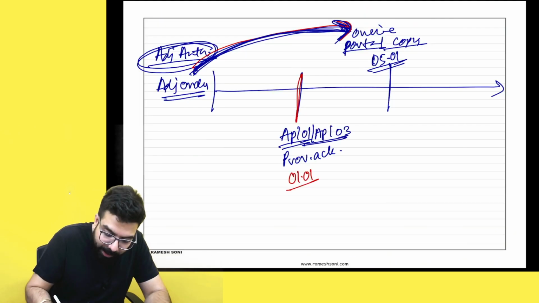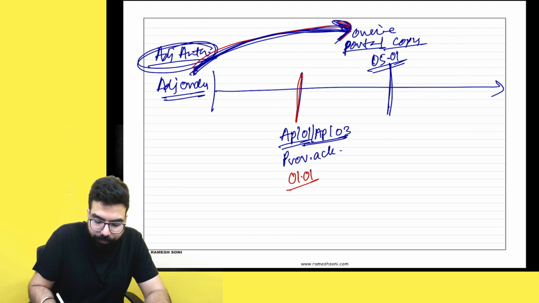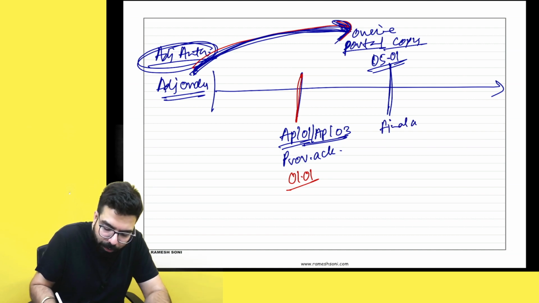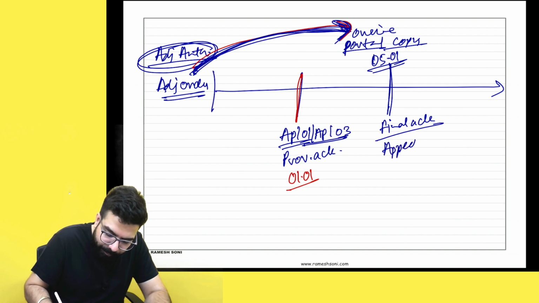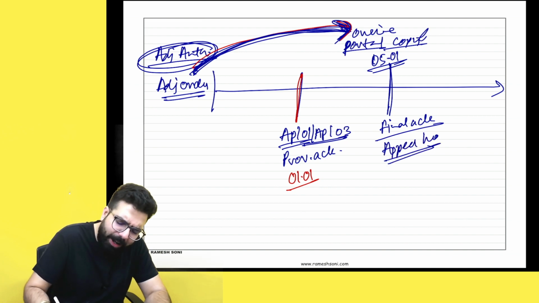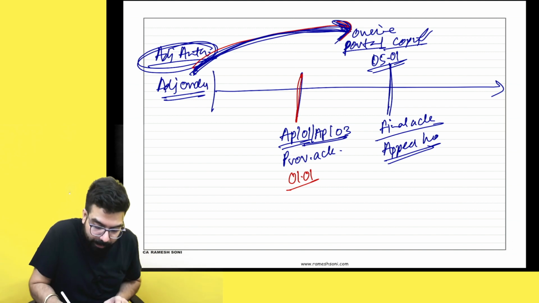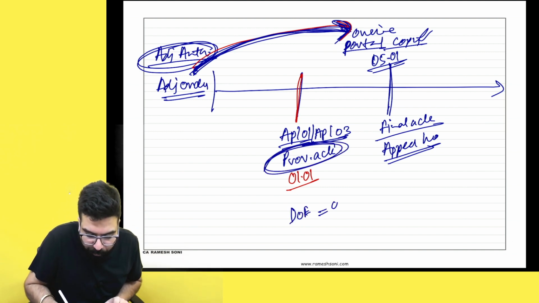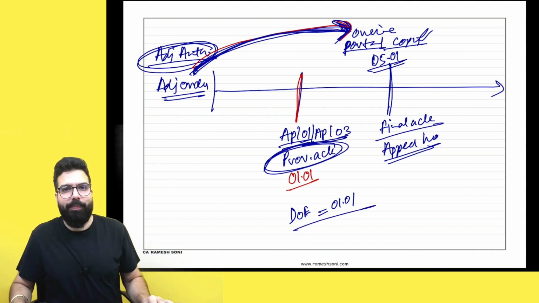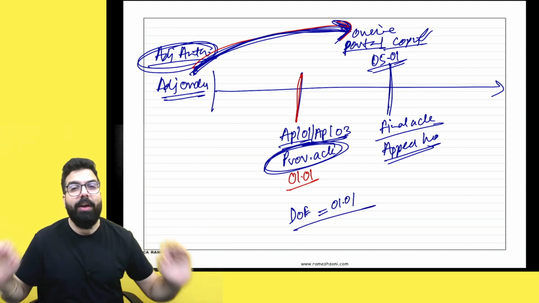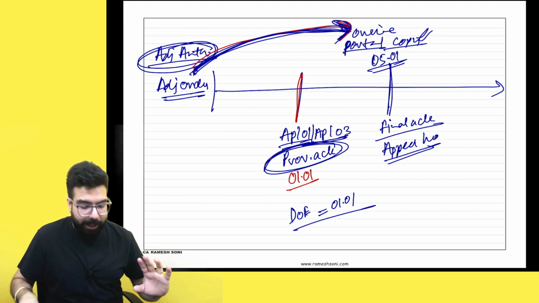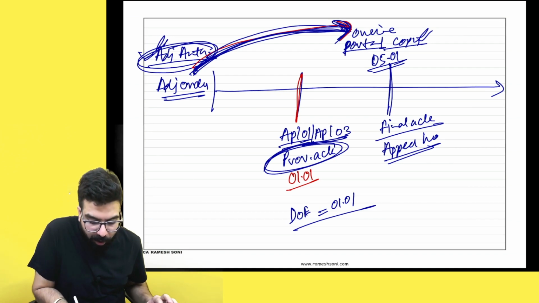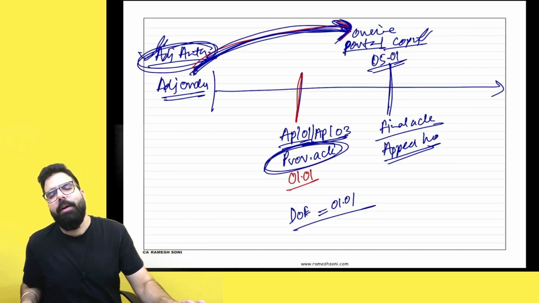It means once they upload the order copy, one final acknowledgement will be given to you that sir, your appeal is finally filed. Appeal number will be given. And whenever they upload the copy, doesn't matter. The date of provisional acknowledgement only will be the date of filing, which is 1st of January. It means now, for those orders for which the adjudicating authority is going to upload the order copy online, you are no more required to upload a self-certified copy.